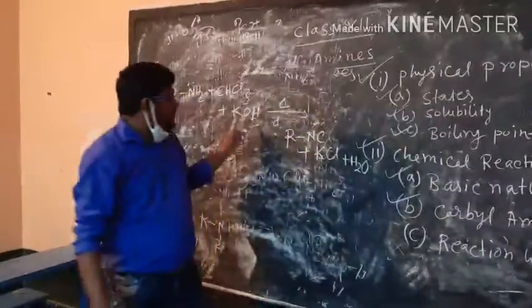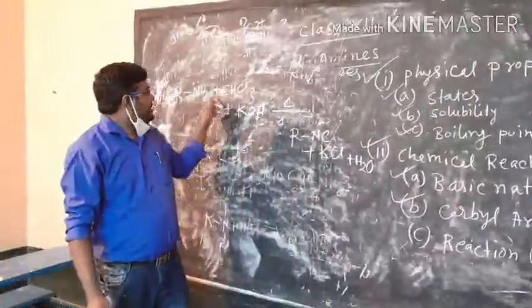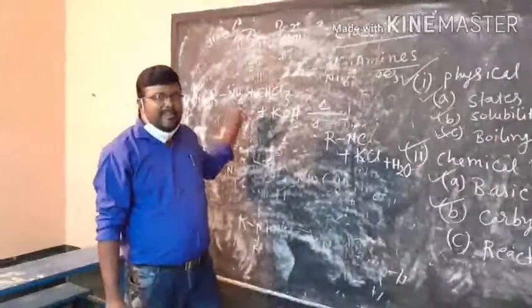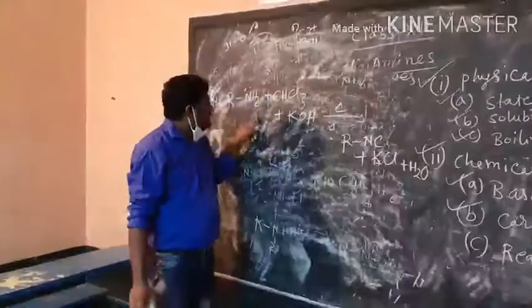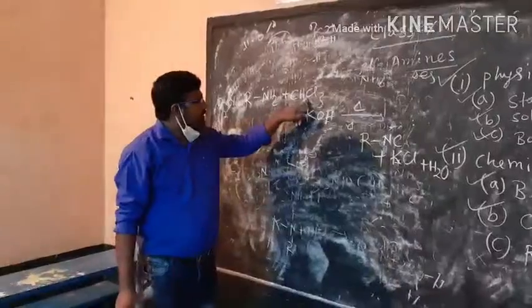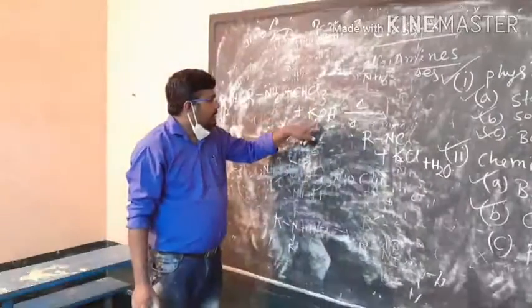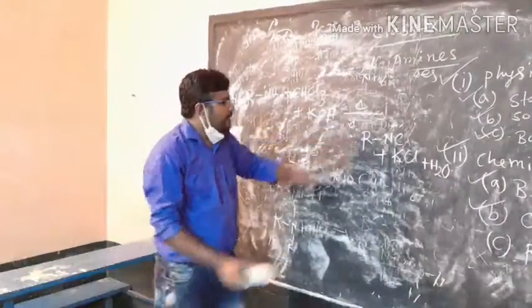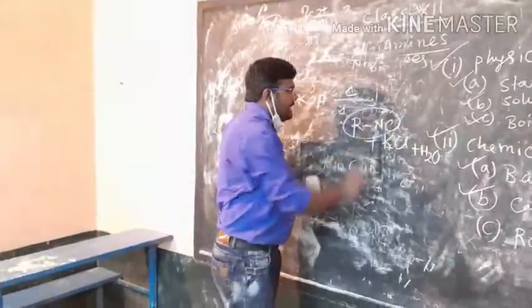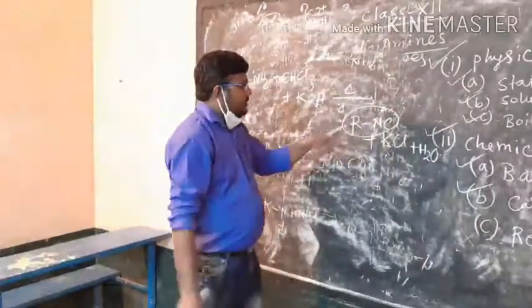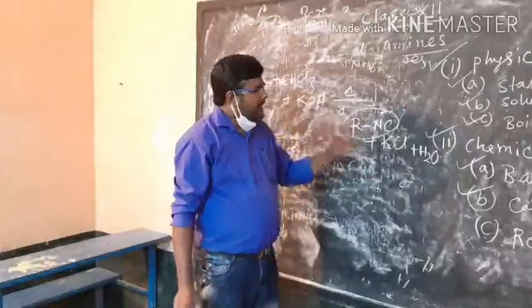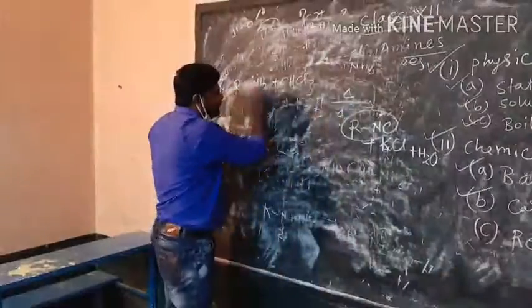Remember, this is one of the identification tests for the primary amine. Primary amine, if it is heated with chloroform and KOH, will give you the foul smelling compound alkyl isocyanide.